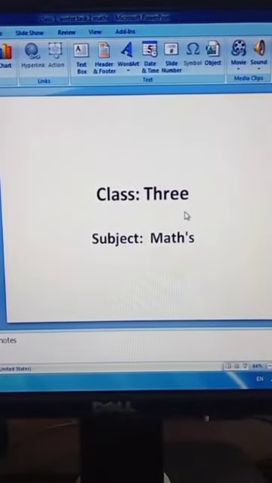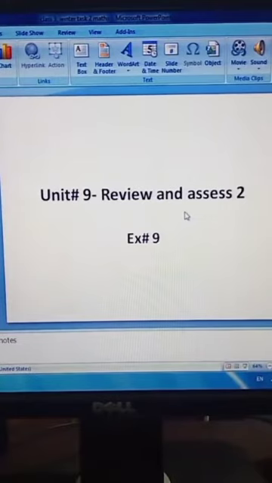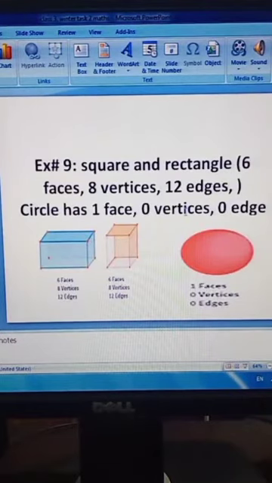It's our math subject and we are doing review and assess 2 unit 9, and today we will solve exercise number 9. Exercises: draw a figure using square, rectangle and circle. Count the number of vertices, line segments and curved lines.